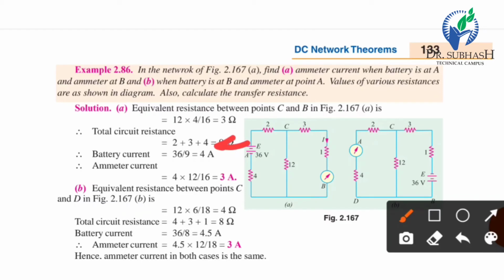So here we will apply the current divider rule. It is 4 multiplied by 12 divided by 4 plus 12, so 16. So the ammeter reading is 3 ampere.